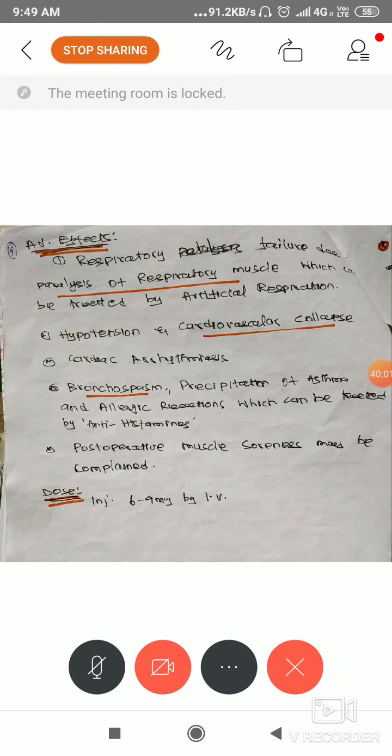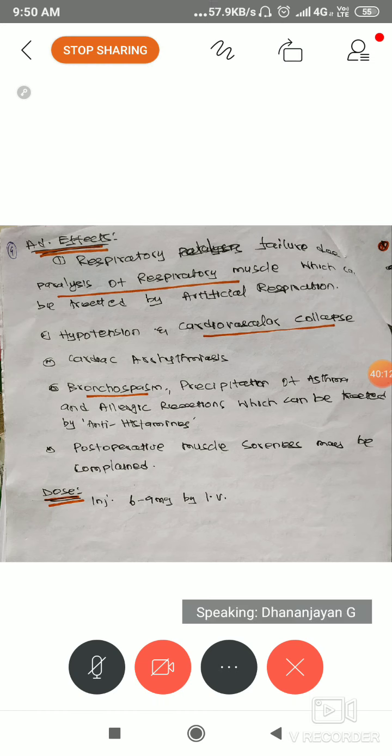Okay, the adverse effects of this. Just imagine what would happen if it's fully muscle relaxation. We don't want fully muscle relaxation, and we don't want fully contraction either. With a normal dose, we want to relax the muscle only during surgery. Otherwise, just imagine if you are giving an overdose.